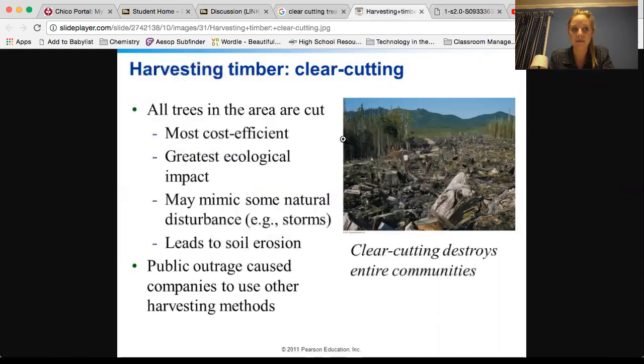And while it's the most efficient and cost effective, most bang for your buck, it has a really harsh impact on the environment itself. And because it's essentially a natural disturbance or disaster, it can biologically cut out an entire population or community of animals. And a lot of times, this is where the outcry comes from the public, and it's right up there with environmental impacts, like very big topics like humane treatment of animals. And so oftentimes it leads to erosion and soil erosion, which is in turn bad for the land.